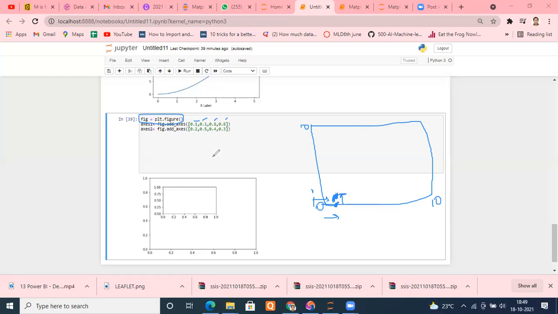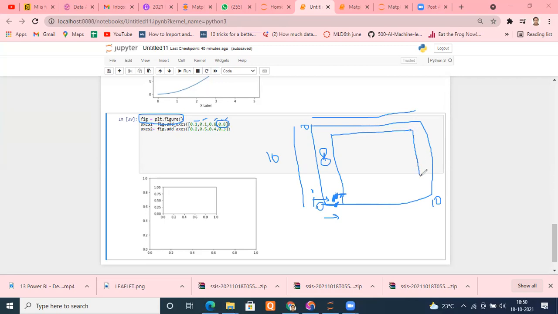I want my height to be 0.8 of your entire canvas. If your entire height is 10 inches, give me 80% of that, that is 8 inches should be the height. Now, whatever your width is, give me 80% of that. So if your width is 10 inches, give me 80% of that. This is the 80% example.